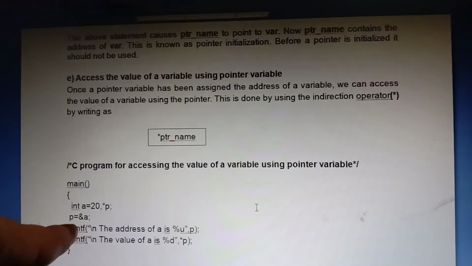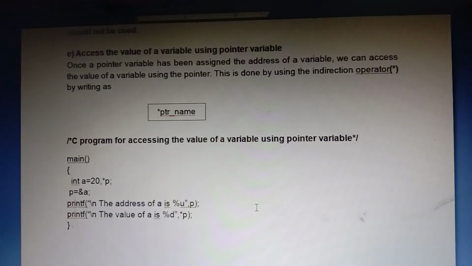See here, I am writing a very simple program. int a = 20, *p, p = &a. Suppose &a contains some address, say 2000 memory location. So p contains the address of the variable, only the first byte address of a, because an integer occupies 2 bytes but p stores only the first byte address.